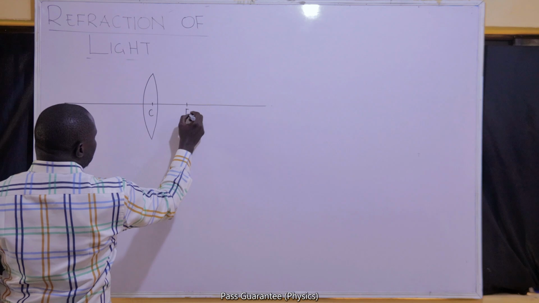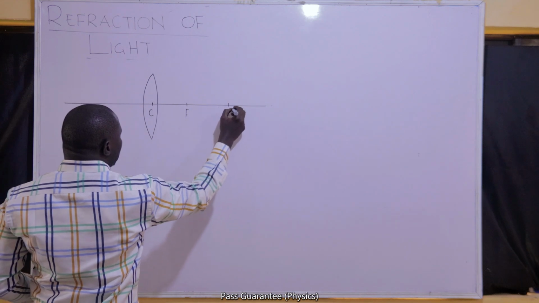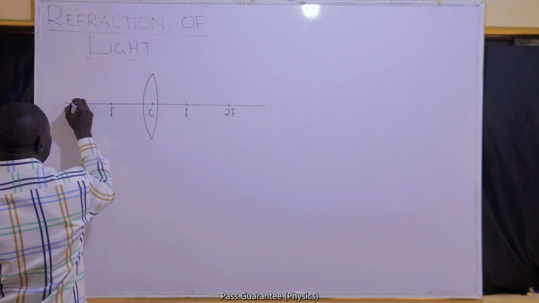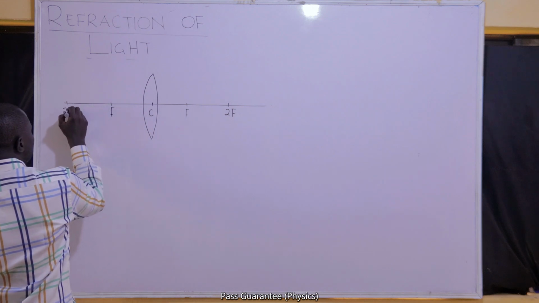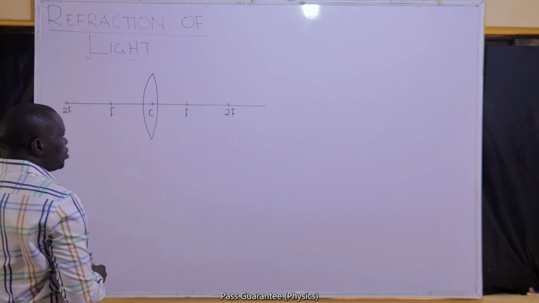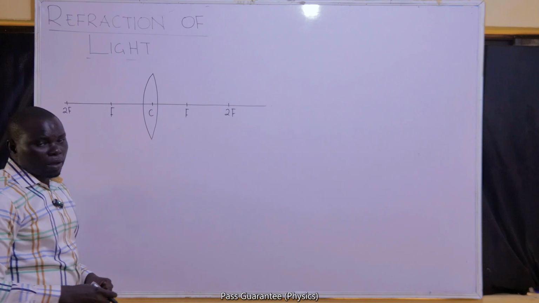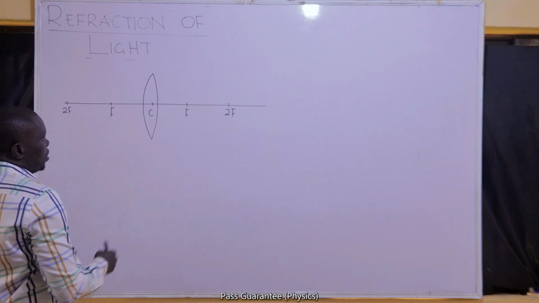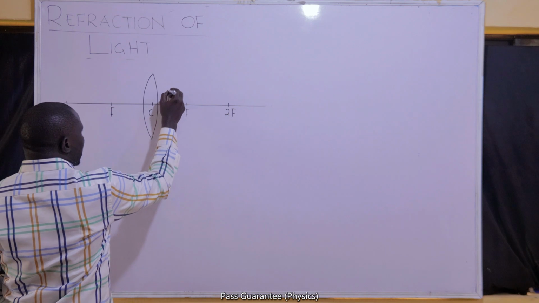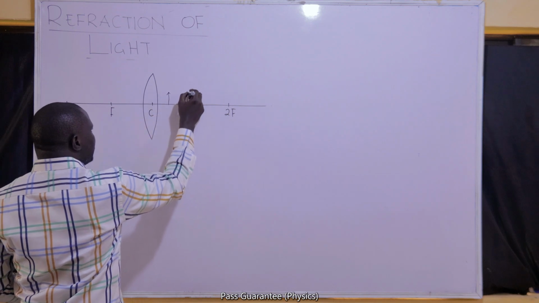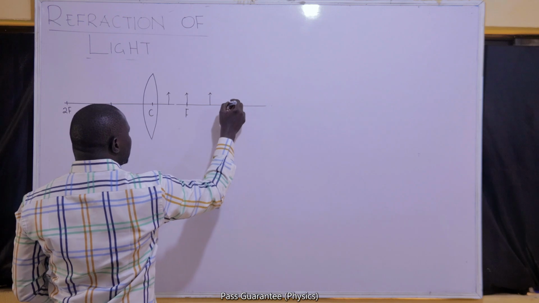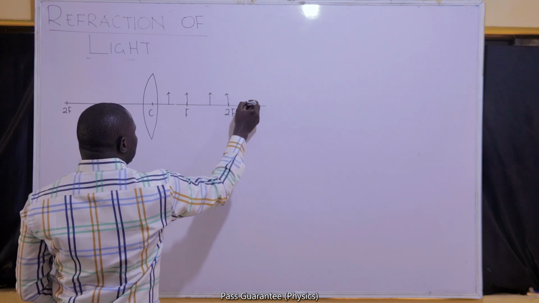If this is F, I want to represent a point with 2F. I want to represent another point with F and 2F. The same point will be represented on both sides. What we will now have is the object can be between C and F. It can be on F. It can be between F and 2F. It can be on 2F. It can be beyond 2F.